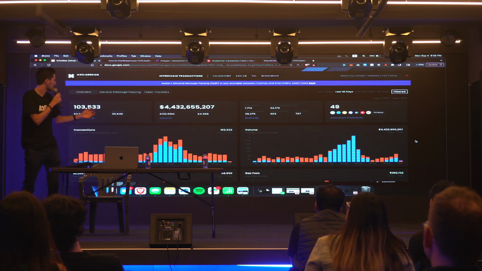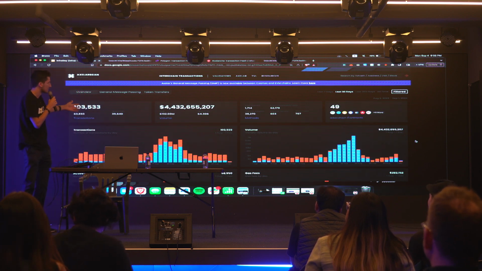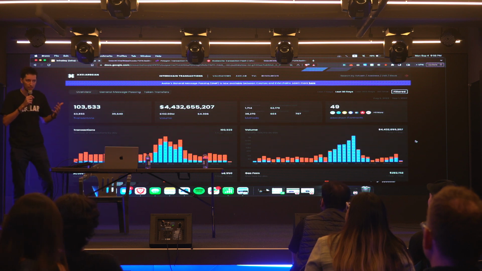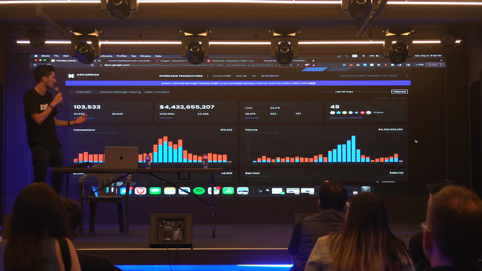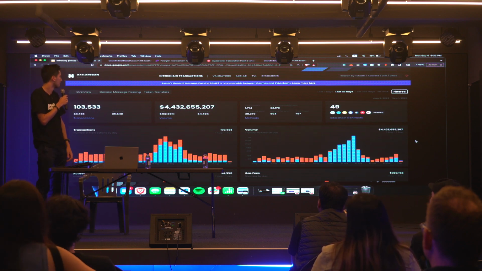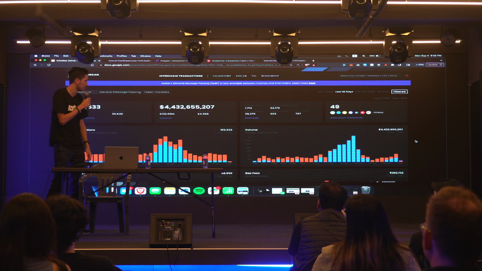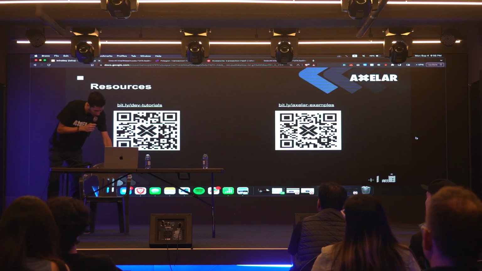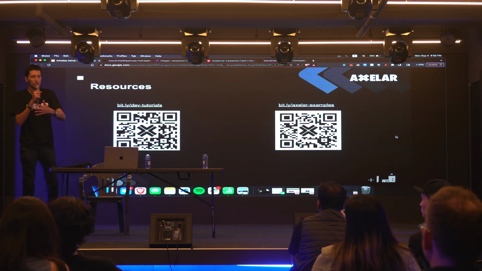And the really exciting part, this $4 billion and 100,000 transactions, that's just the last month. So this is a really exciting time to be learning about this stuff. I hope as many of you can look at this as you can. But yeah, the space is growing very fast right now. It's really exciting. And here are some resources if anyone wants to go a little further.